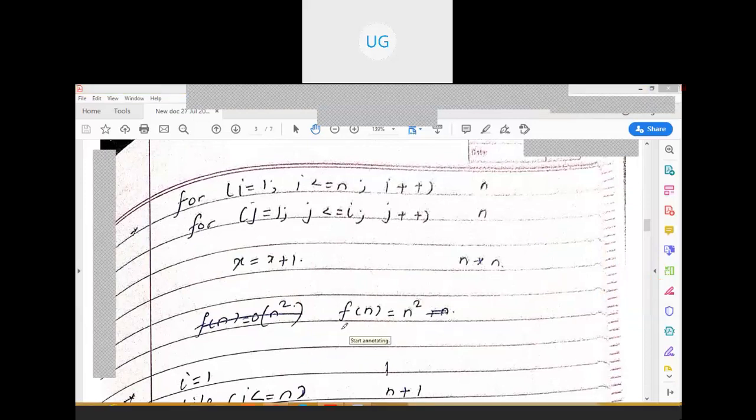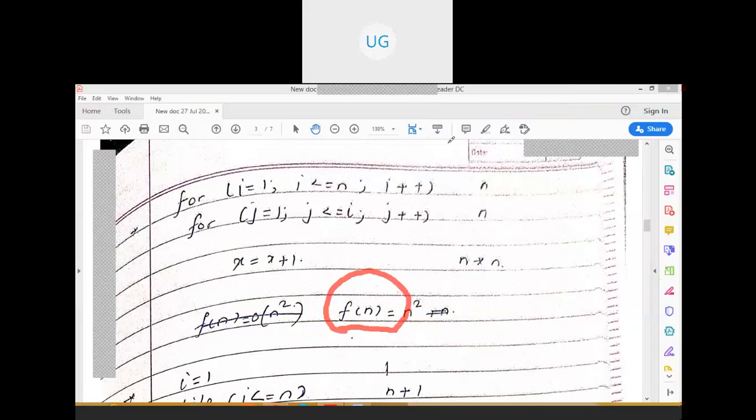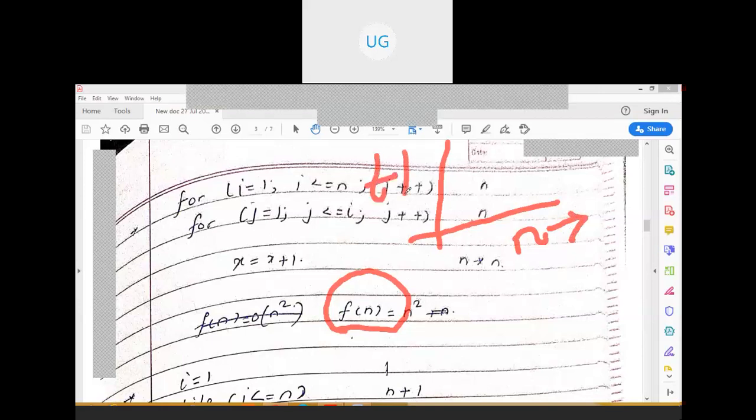Now what we are talking about, this f of n, for those who have joined late: f of n is nothing but, as the number of inputs to the algorithm increases, the time required for the execution of the algorithm also increases. So here we are going to study this f of n.